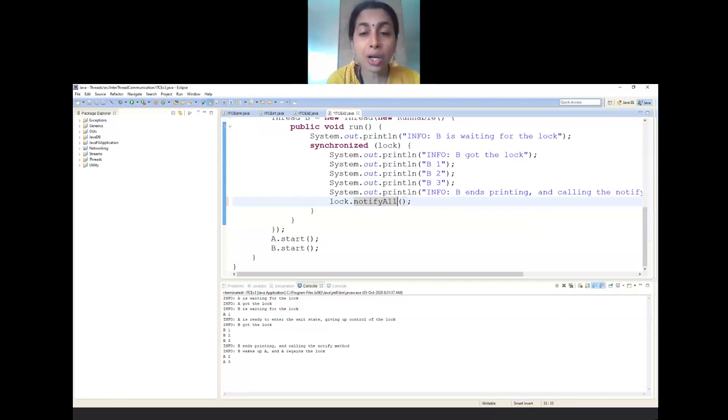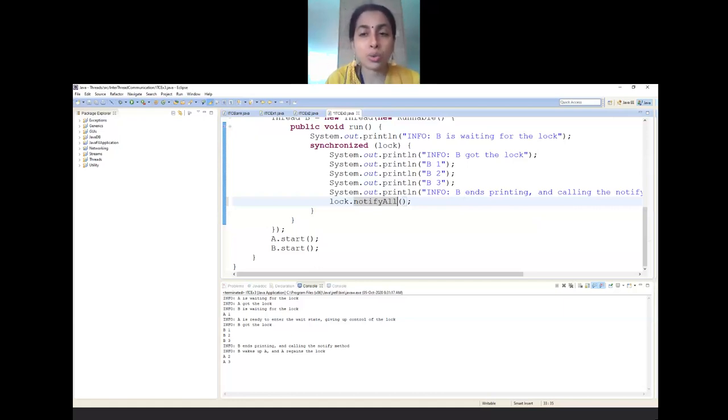Or the other way is, as you have seen in the output, there is a changeover in the way the threads are printing. It means all the other threads have equal priority. If you want a difference in the timing in which the threads work, you need to assign proper priorities to them.